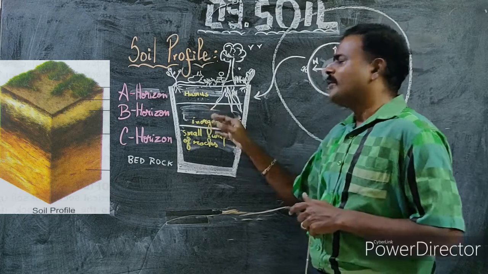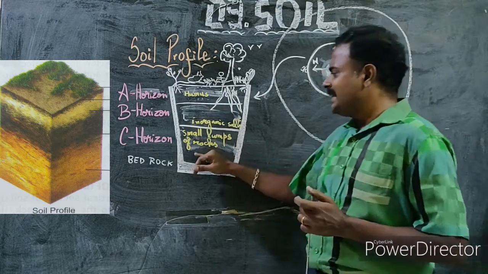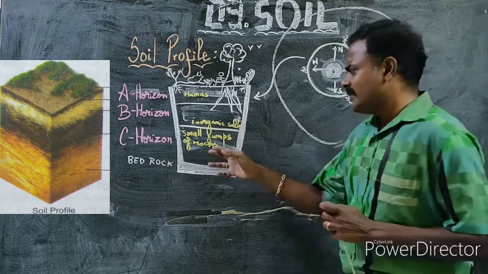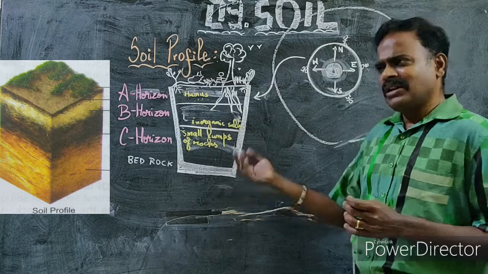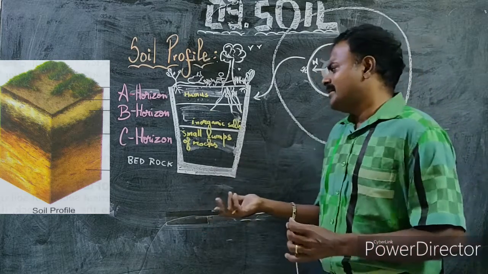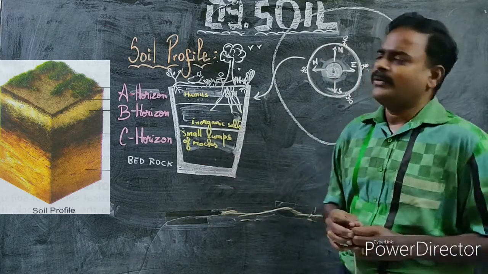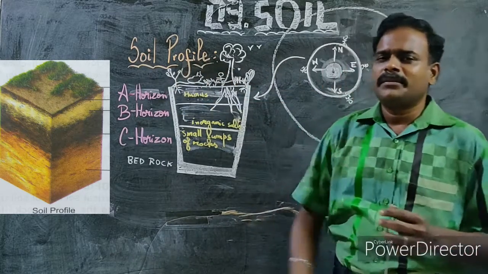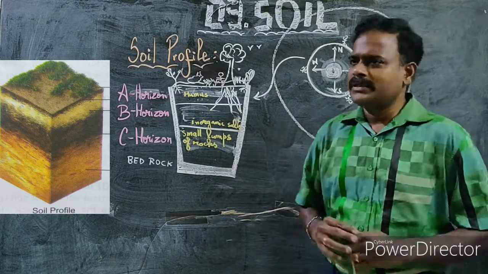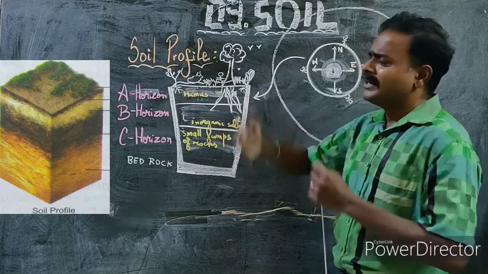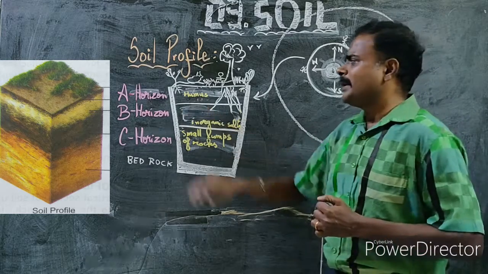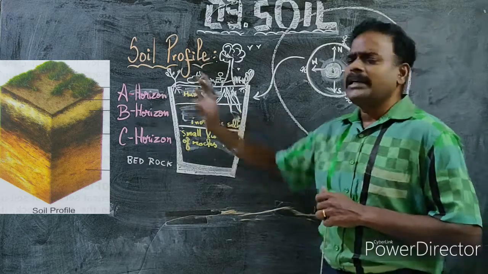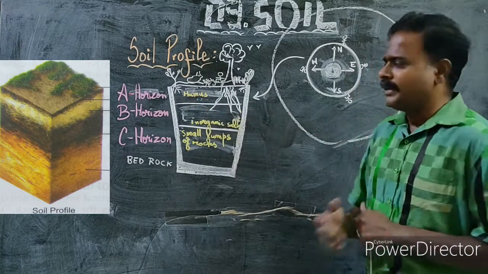And again, this is unfit for plants. Then the C horizon comprises small lumps of rocks, and this is also unfit for plants, because you don't come across normal plants growing in rocks. So the best horizon, or instead of saying best, I would say suitable, which is good, is the A horizon for plants, animals, and human beings.